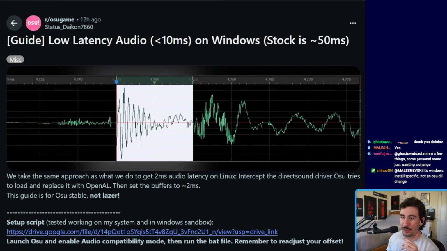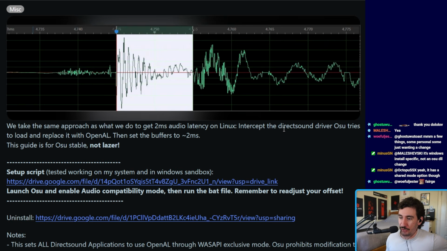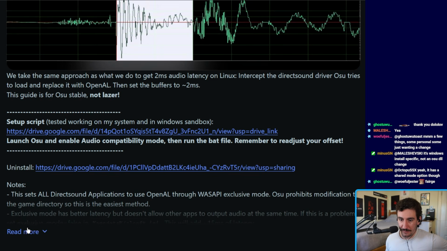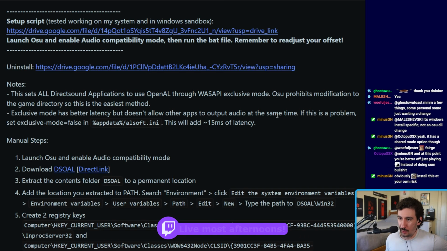Low latency audio on Windows. We take the same approach as what we do to get 2 millisecond audio latency on Linux. Intercept the direct sound driver Osu tries to load and replace it with OpenAL. Then set the buffers to 2 milliseconds. This guide is for Osu stable, not laser. Sets all direct sound applications to use Osu OpenAL. Osu prohibits modification to the game directory, so this is the easiest method. Exclusive mode has better latency, but doesn't allow other apps to output audio at the same time.